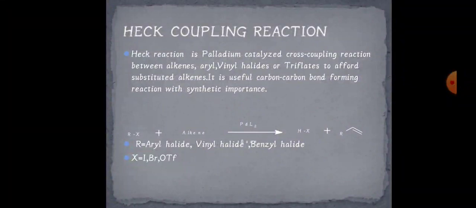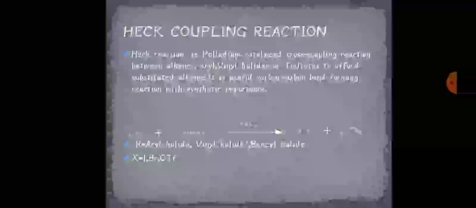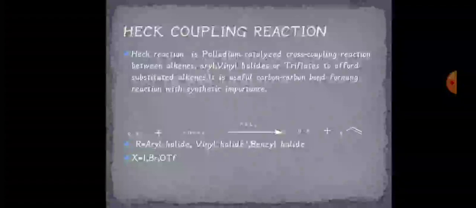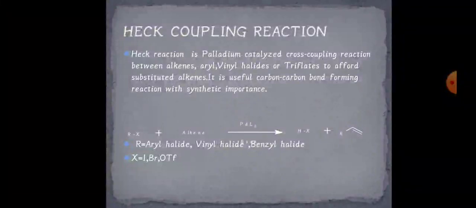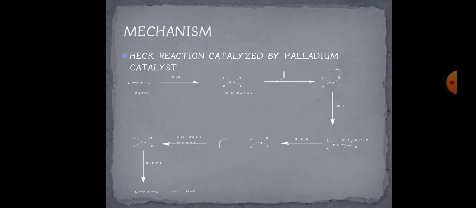Okay, so here R may be your aryl halide, vinyl halide or benzyl halide, and X may be your leaving group, that is iodine, bromine and triflate. So this was the general thing about your Heck coupling reactions. Now we will discuss the mechanism of your Heck coupling reactions.